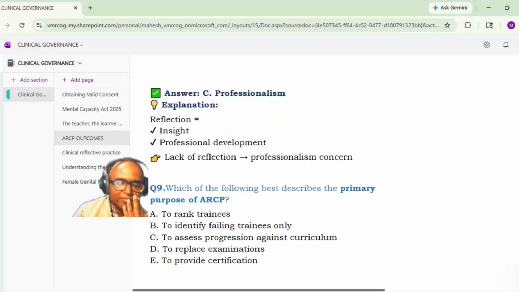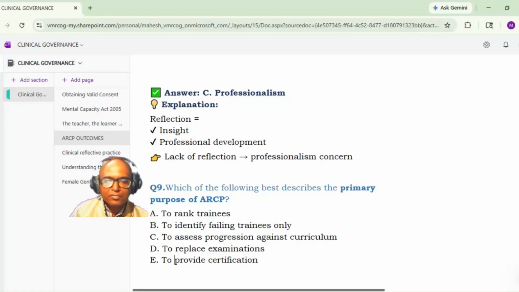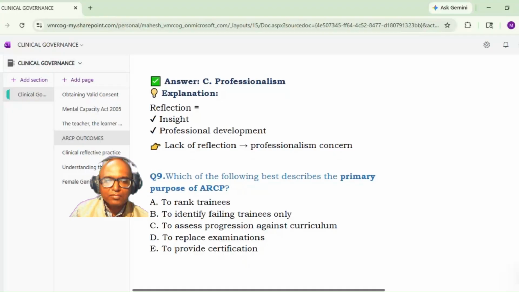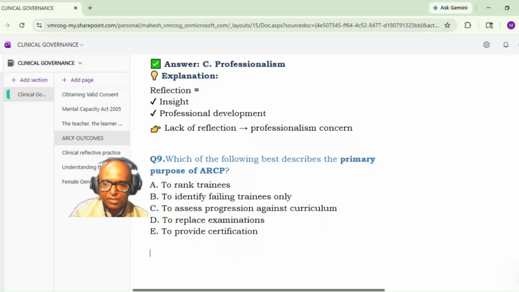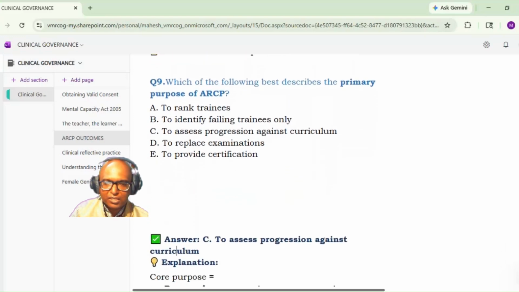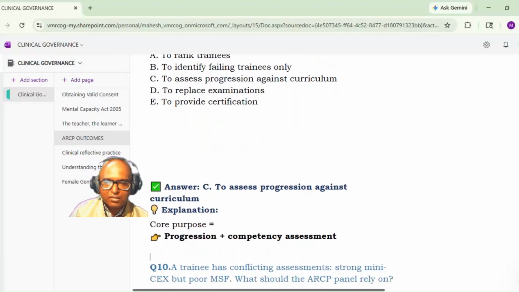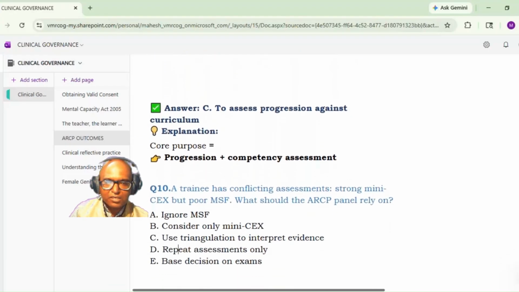Next. Which of the following best describes the primary purpose of ARCP? To rank trainees, to identify failing trainees only, to assess progression against curriculum, to replace examination, to provide certification. It is C, to assess progression against the curriculum. Yes. It is the assessment of the progression against the curriculum, and competency assessment is done here.